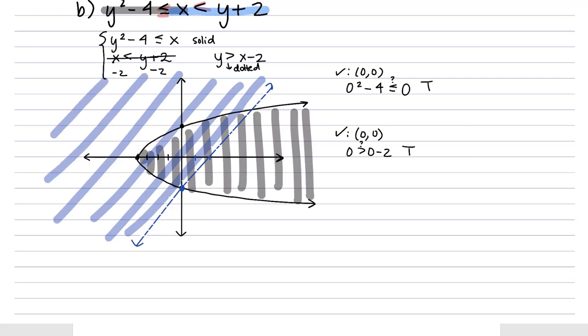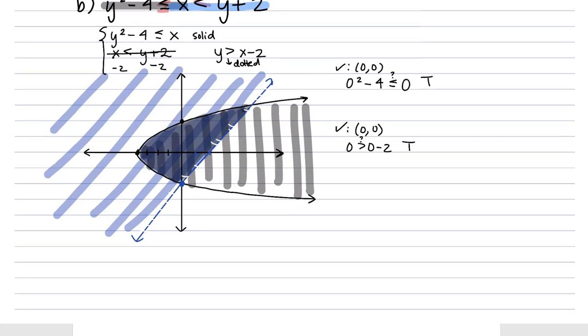Now the solution to the actual system of inequalities is going to be the region that's double shaded. So that would be, let's emphasize it, this region inside the parabola to the left of the line. There we go. Hopefully that helped explain how to solve these nonlinear systems of equations and inequalities, and I'll see you guys next time.